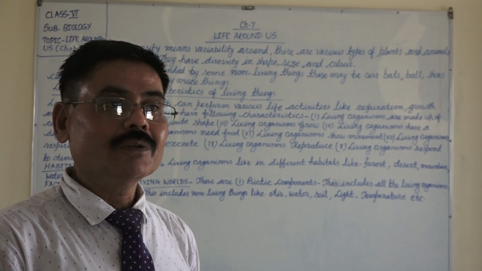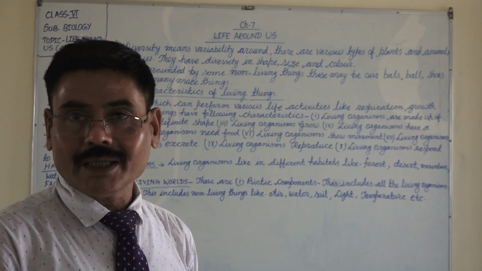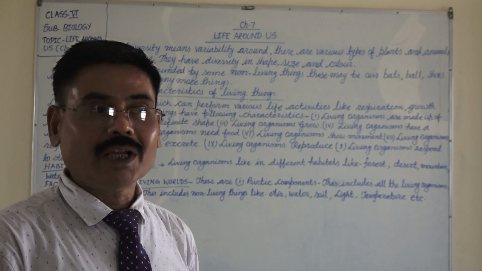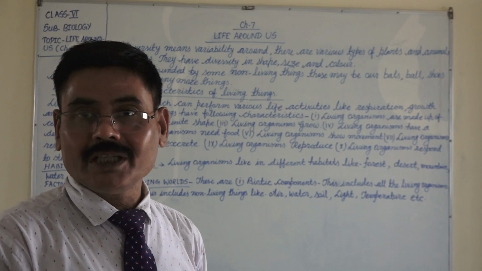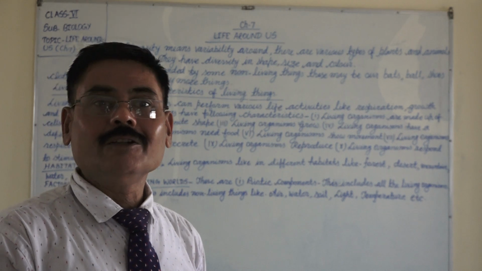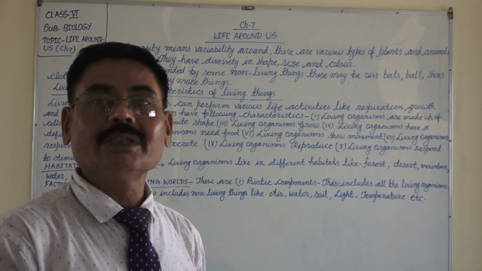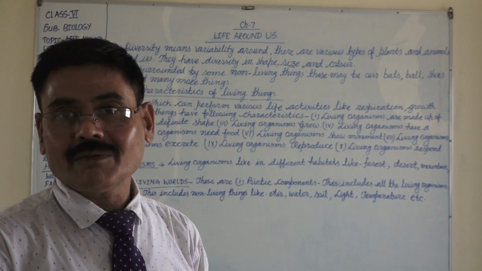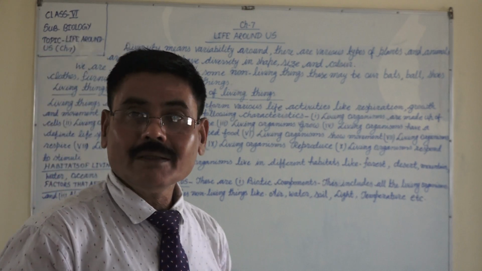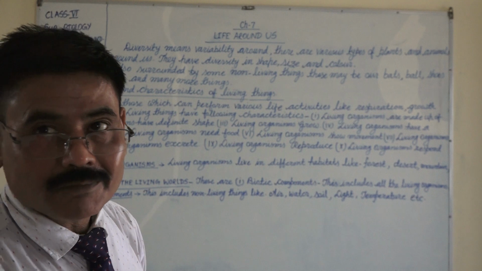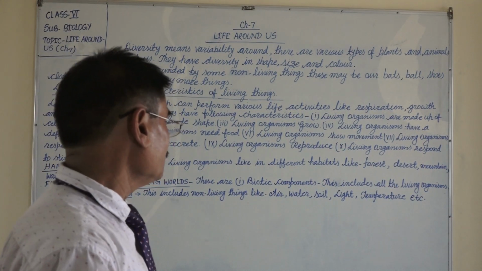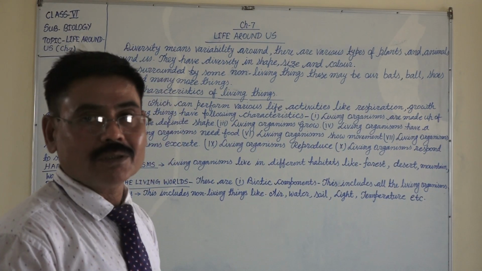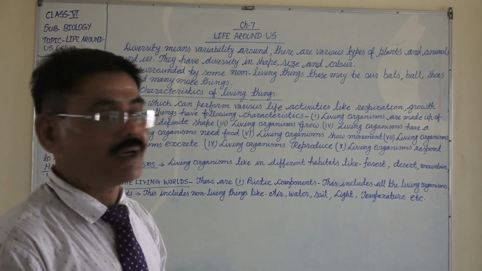So on the basis of shape we can recognize the living organism. Different types of plants look different, their shapes are different.